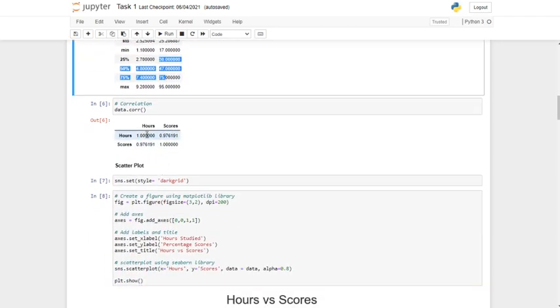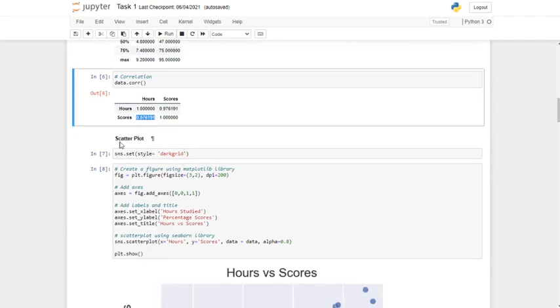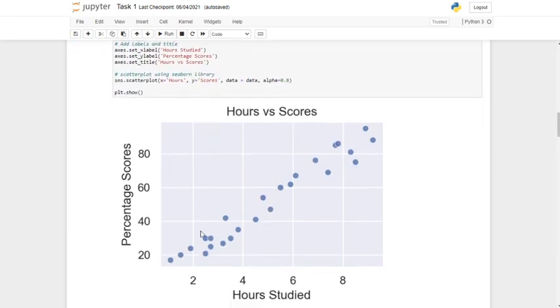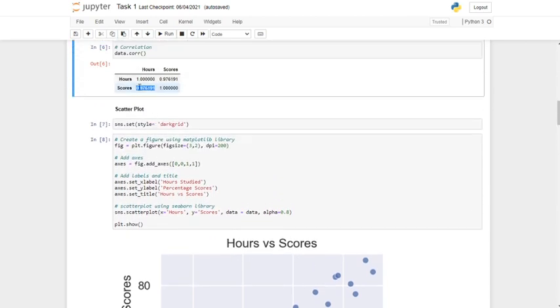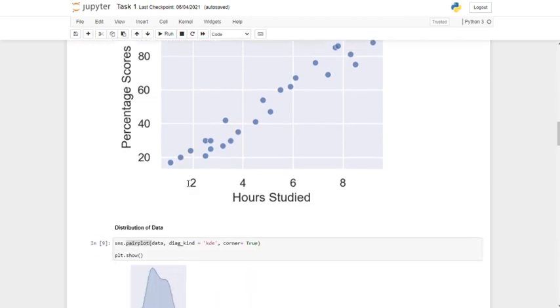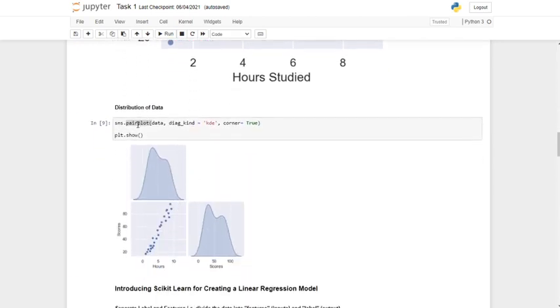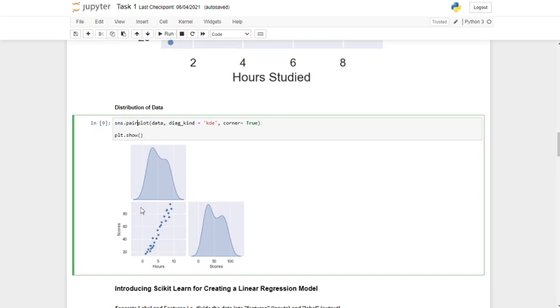The correlation between the hours studied and the scores is 0.97. So let's visualize using a scatter plot. The scatter plot shows a high positive and linear correlation between the variables, which mirrors the correlation coefficient of 0.97. This pair plot shows the distribution of hours studied and the percentage score, and it looks normal, which means there is no presence of any outliers in the data.